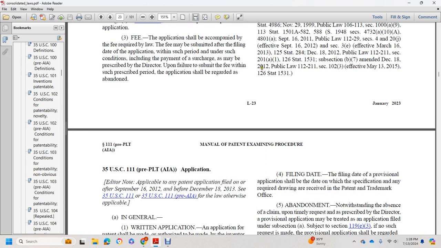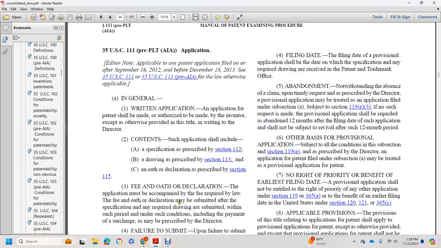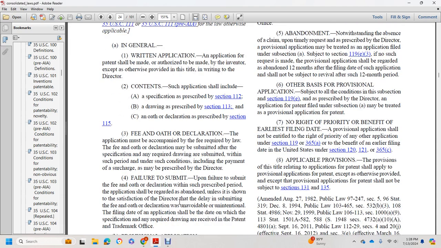Alright, 35 U.S. Code 111, the pre-PLT America Invents Act application. In general, written application: an application for a patent shall be made, or authorized to be made, by the inventor, except as otherwise provided in the title and in writing by the Director. Contents shall include a specification as prescribed in Section 112, a drawing as prescribed in Section 113, an oath or declaration under Section 115, fees, and other oath or declaration.